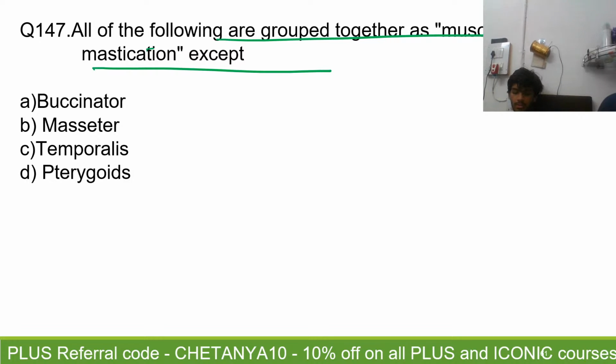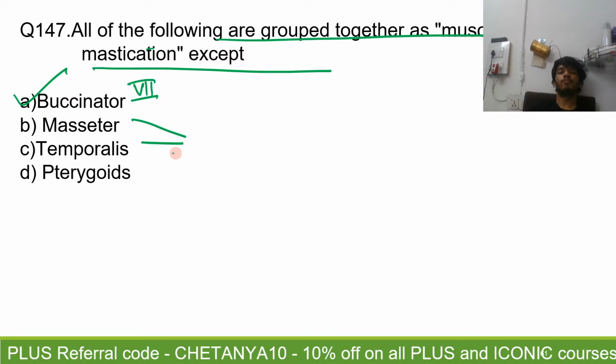Which is a muscle of mastication and which is not, right? So absolutely correct. Buccinator is not a muscle of mastication. Buccinator is a muscle of facial expression, but it plays an accessory role in mastication by keeping the food here. But it is supplied by the facial nerve. It is not supplied by the trigeminal nerve.